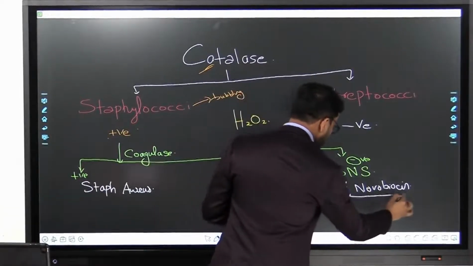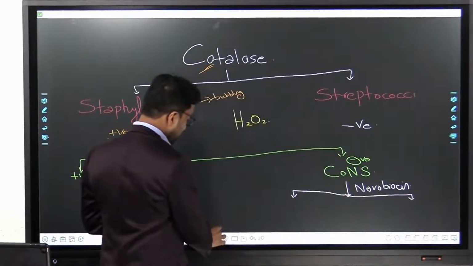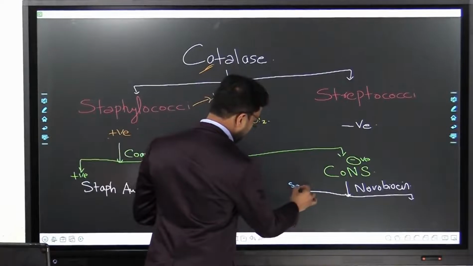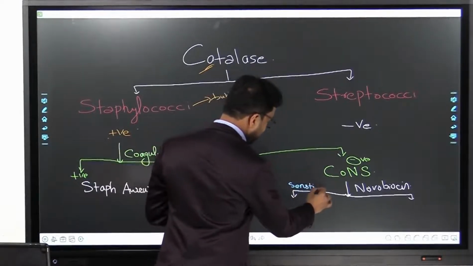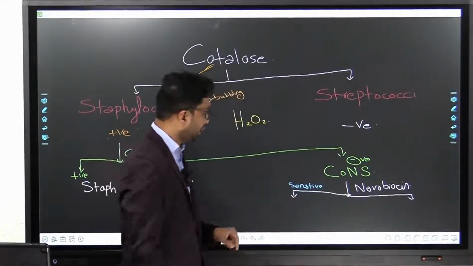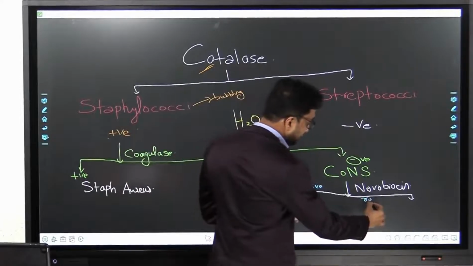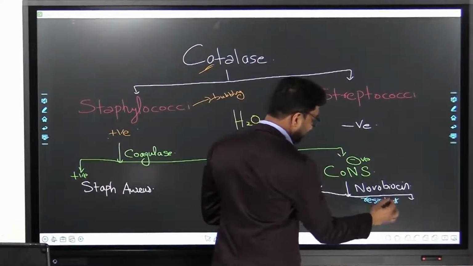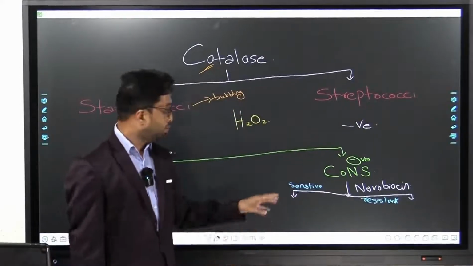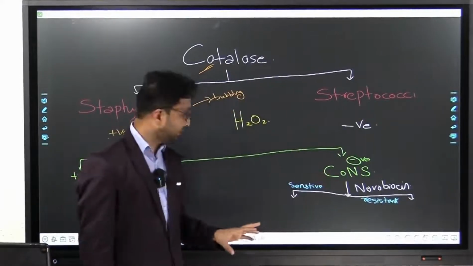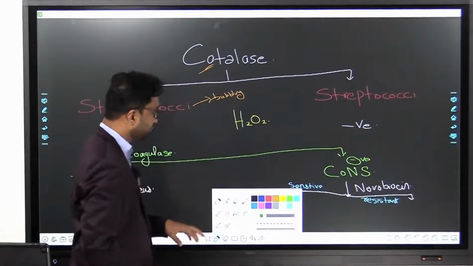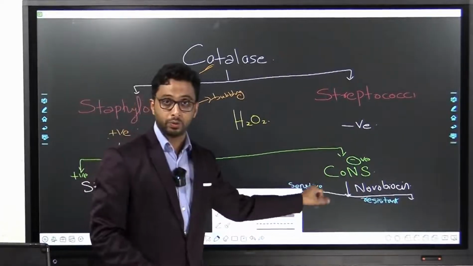So on one side you have novobiocin sensitive organisms, and on the other side you have novobiocin resistant organisms. What are novobiocin sensitive, and what are novobiocin resistant? That's what we are going to see next: which organisms come under each group.